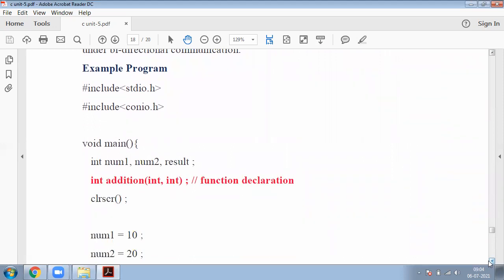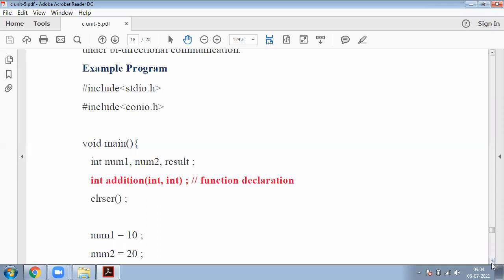Here these are two header files, and this is my main function. In that there are three integer variables: number one, number two, as well as result. This is my function declaration, where int is my return type, addition is my function name, and there are two parameters, int comma int.